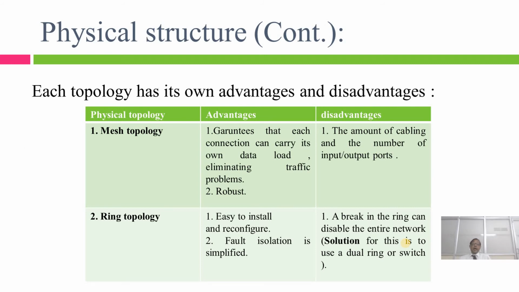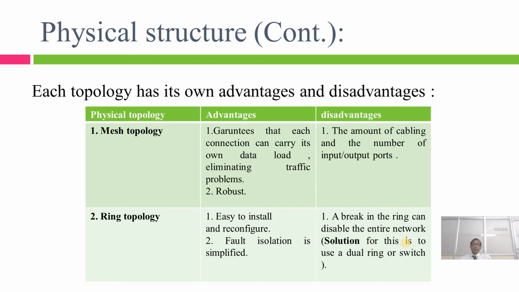And along with this, what are the advantages and disadvantages of the different topologies? First we are going to see the mesh topology. The mesh topology advantage is that it guarantees each connection can carry its own data load, eliminating traffic problems. Number 2 is robustness.